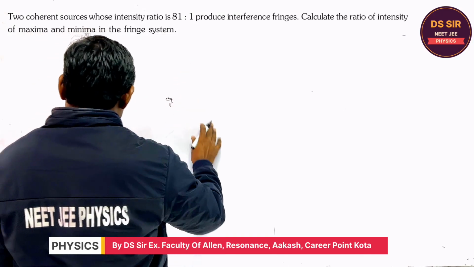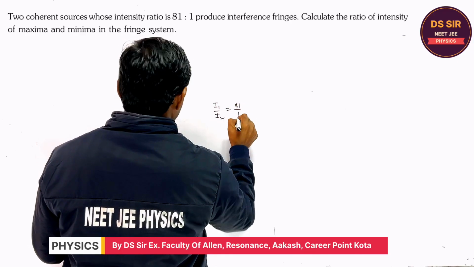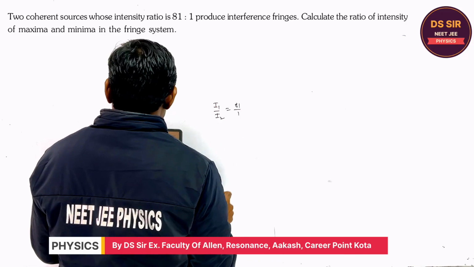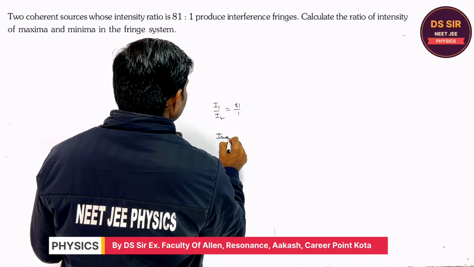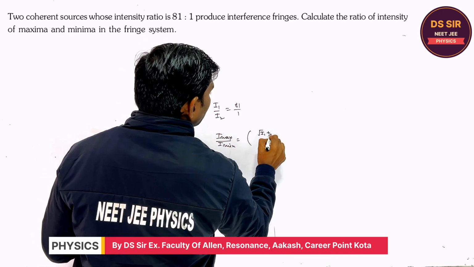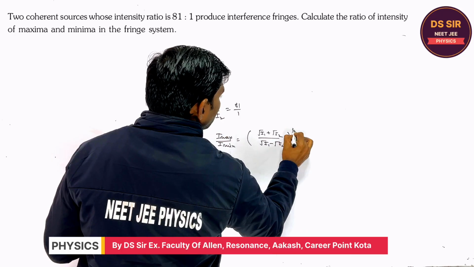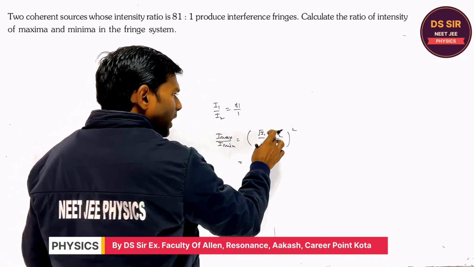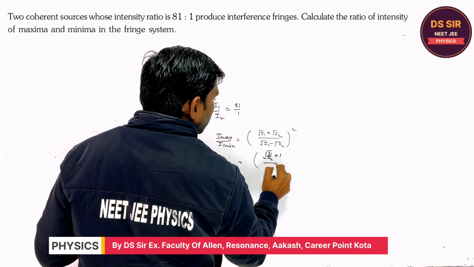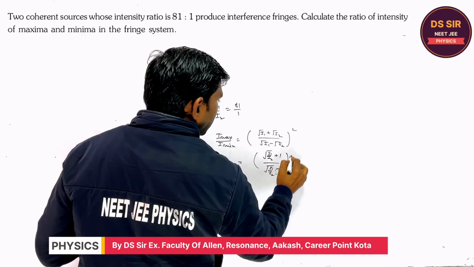So read this question. The two sources I1 and I2 have a ratio of 81 to 1. They produce interference fringes. Calculate the ratio of maximum to minimum intensity. The ratio is root I1 plus root I2 whole square upon root I1 minus root I2 whole square. If you divide the numerator and denominator by root I2, you get this thing, and the square.